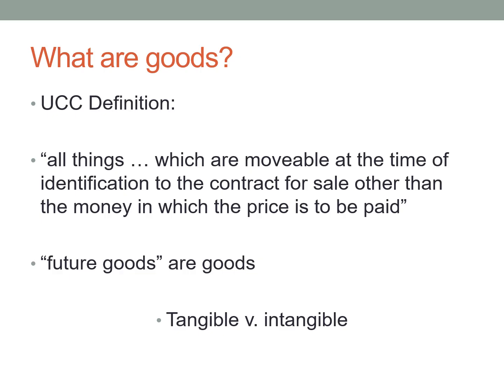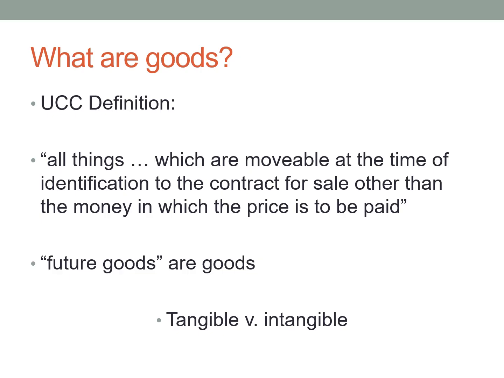But this would be a service contract, and it would not be governed under Article 2, the J.K. Rowling arrangement. To be characterized as a good, that good must be tangible, something physical in existence or will be physical in existence, i.e. future goods that are movable and can be carried from place to place. So speaking arrangements, stocks, copyrights, patents, bonds, these are all intangible properties. These things can't be touched. They only exist conceptually. And these are not governed under Article 2.